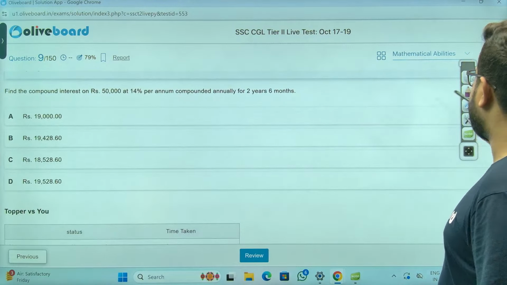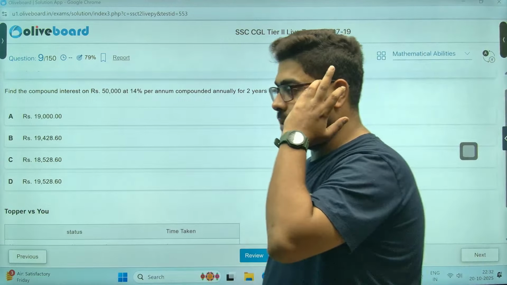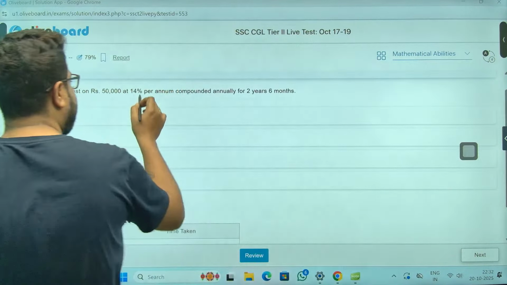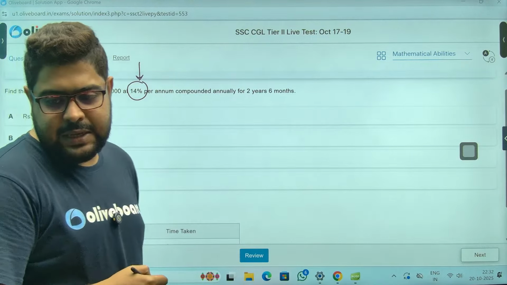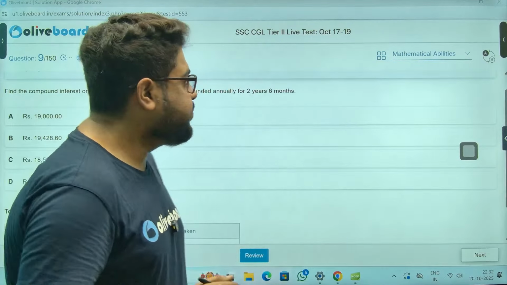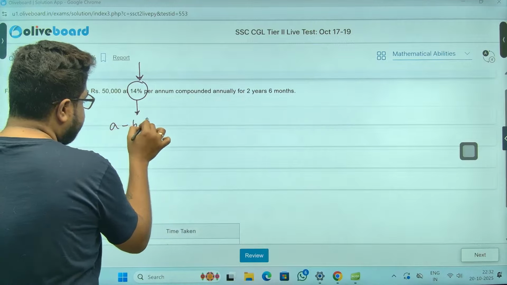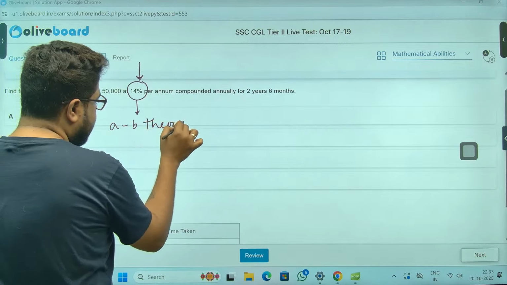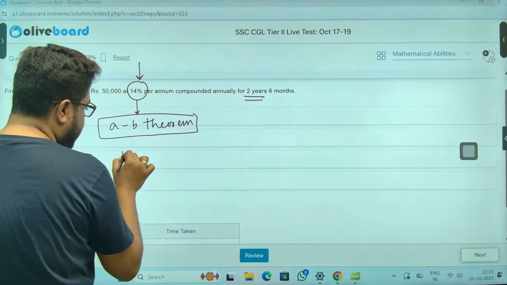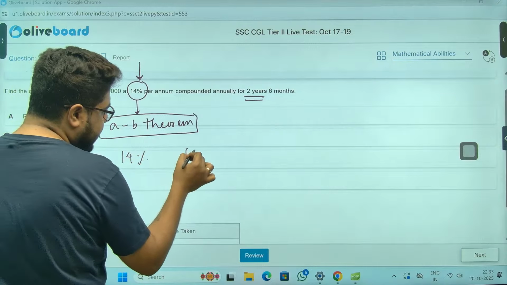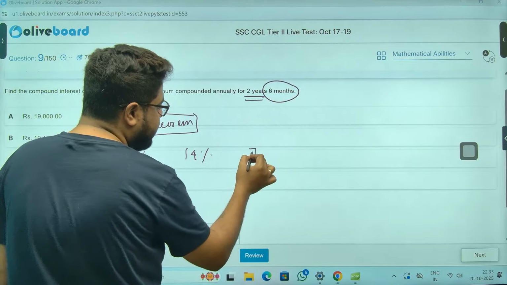Compound interest 14%, 2 years, 6 months. Sir, whenever you see this weird type of compound interest, there are a couple of ways actually. If you go by the AB theorem, for 2 years, first year 14%, second year 14%, third year only half a year, 6 months, that means 7%.